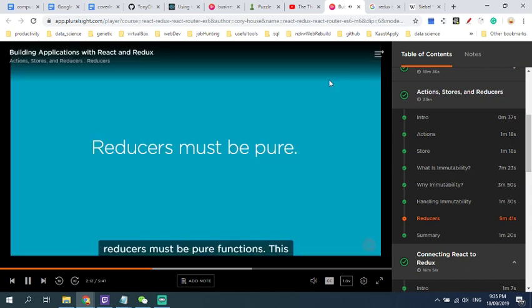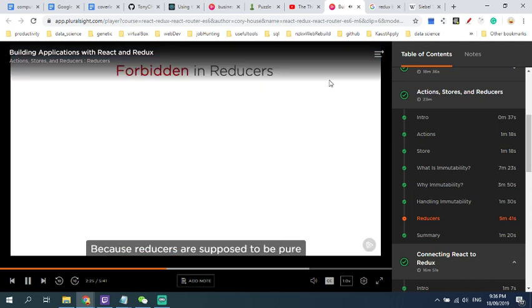Remember that reducers must be pure functions. This means that they should produce no side effects. You know you have a pure function if calling it with the same set of arguments always returns the same value. Because reducers are supposed to be pure functions, there are 3 things that you should never do in a reducer.